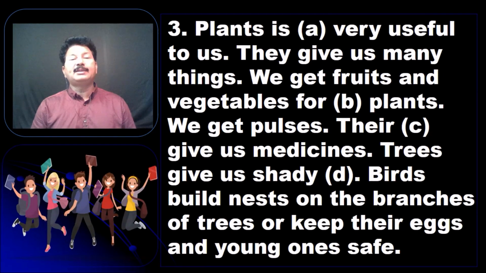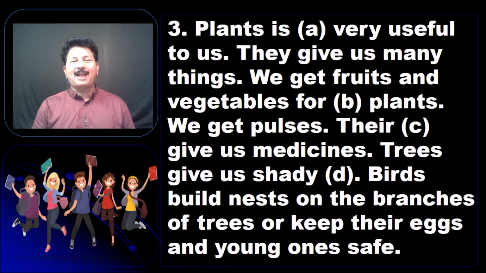Right. Now we will look at the third one. Plants is very useful to us. They give us many things. We get fruits and vegetables for plants. We get pulses. Their dash give us medicines. Trees give us shady. Birds build nests on the branches of trees or keep their eggs and young ones safe. Try to read again and again.